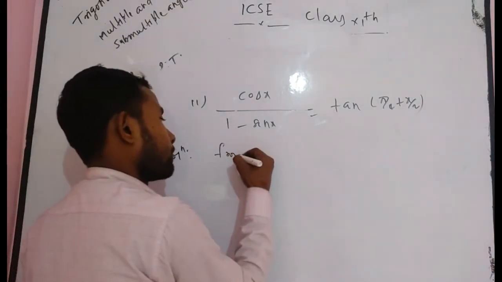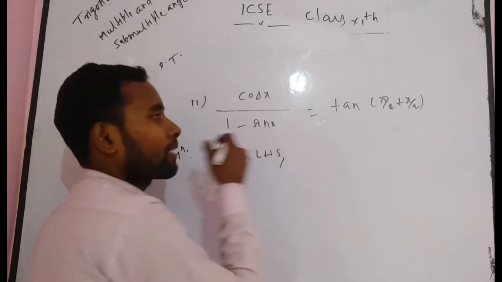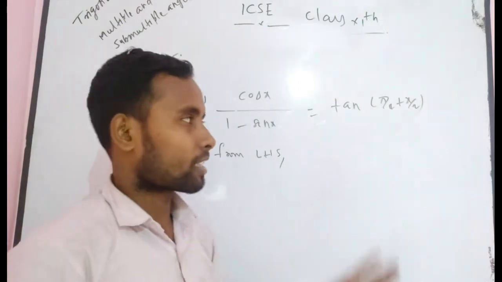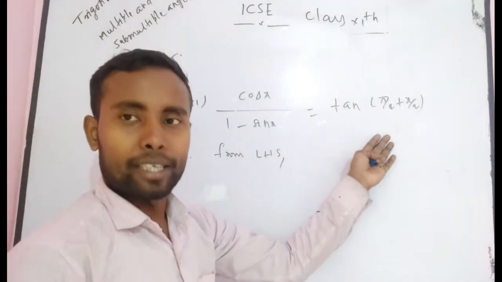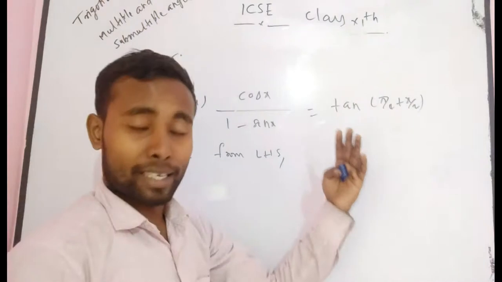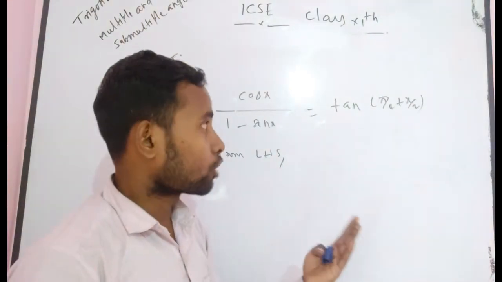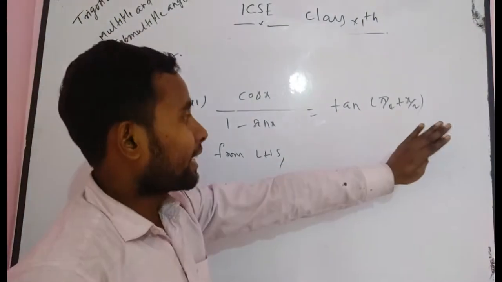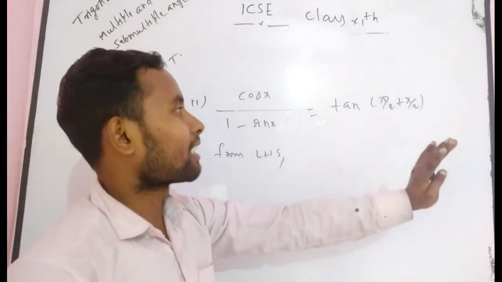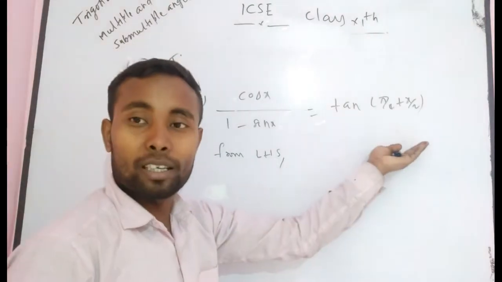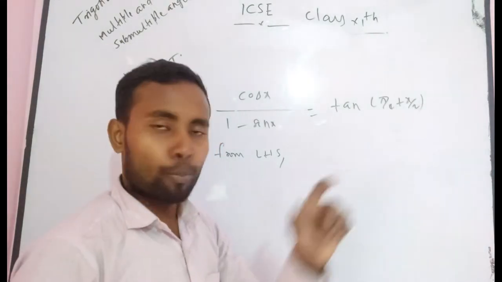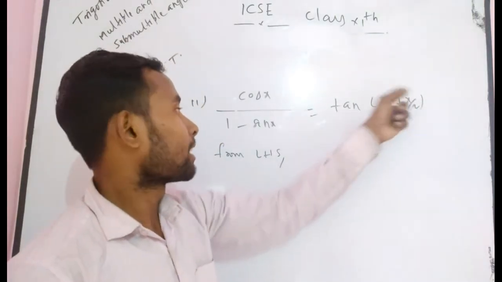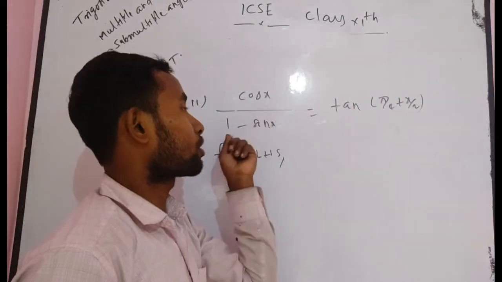From LHS, in proper condition you can tell whether this question is an identity or not. Perfectly, it is not an identity, because there is a lot of difference between an identity and an equation. An identity is true for all values, but this is true only in proper condition, as this function is not defined when sin x is equal to 1.